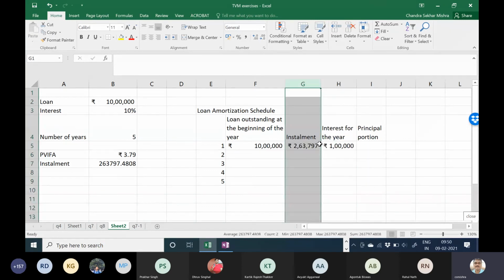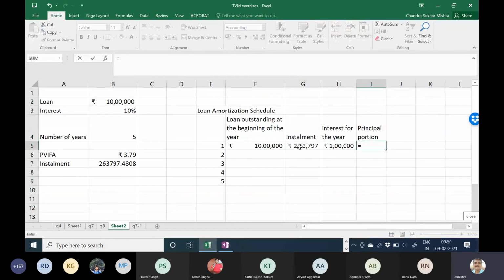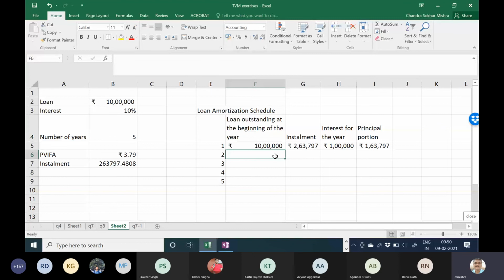Okay, interest is this much. What is my principal portion? This minus this. Okay, very good. So what will my loan outstanding at the beginning of the year be in the first year, second year? 10 lakh minus this much. Okay, right. So what I do here?